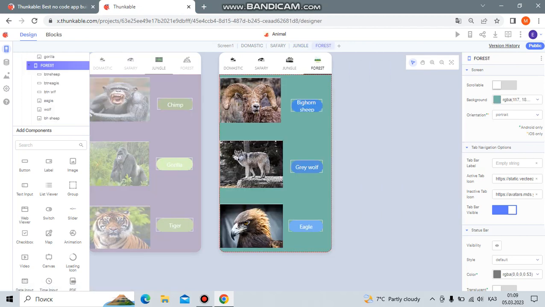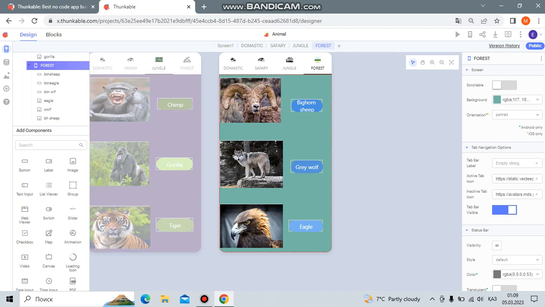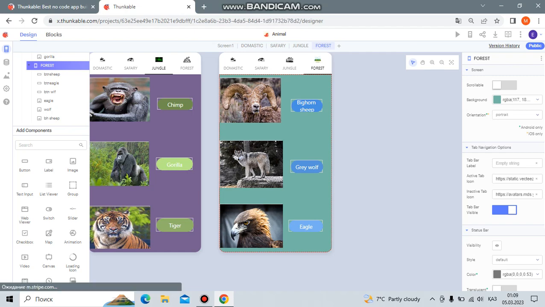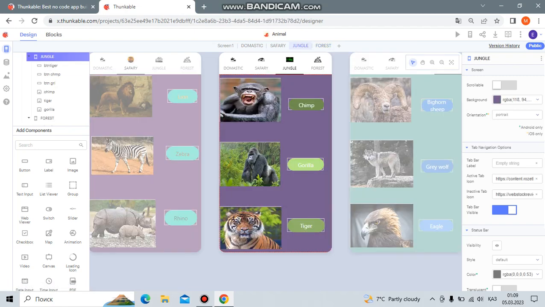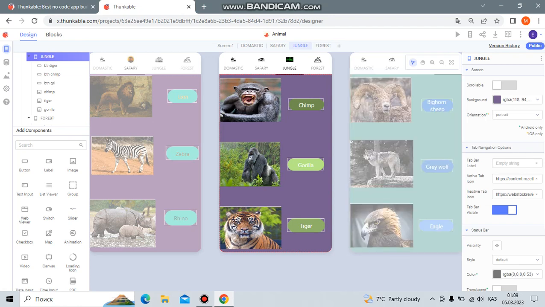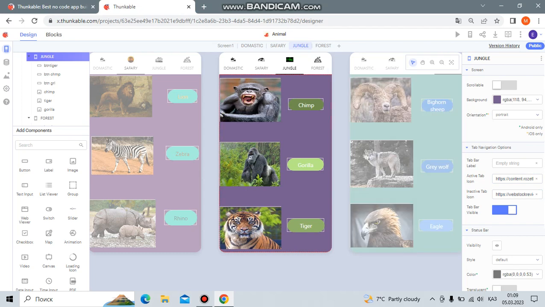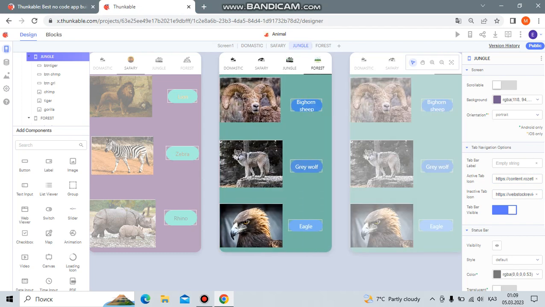So I am going to explain the blocks to you. First of all, how we can add these pictures. First of all, you need to copy the URL of the picture and add it here. And when you go to the second navigator, it becomes black and white.